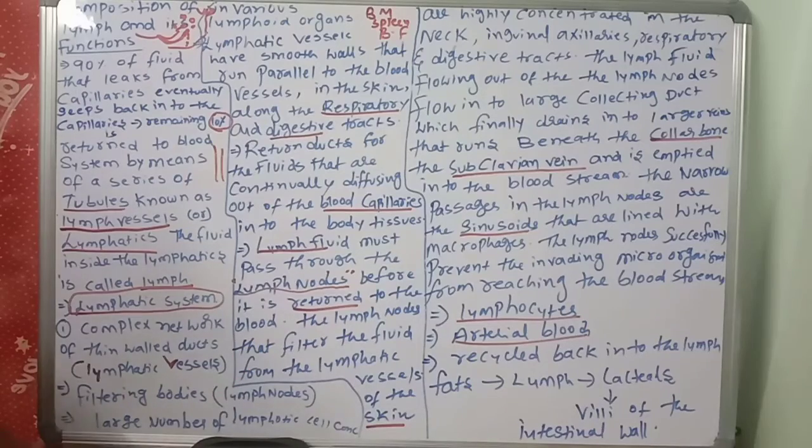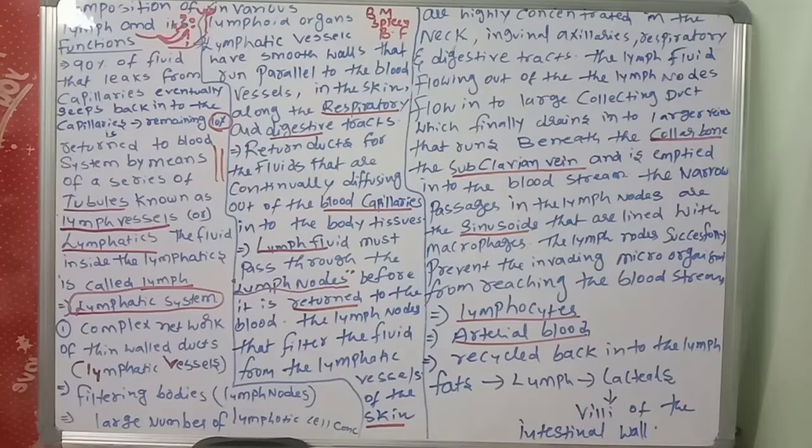So like that, the lymphatic vessels called lacteals, which are present in the villi of the intestinal wall, are especially helpful for absorbing which one? The fat material. Like that, lymph is most important, transporting the fat material, supplying the lymphocytes, and supplying different components to different parts of the body. So this is a very important system in our body.